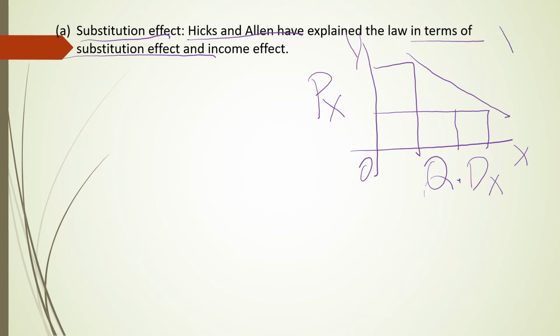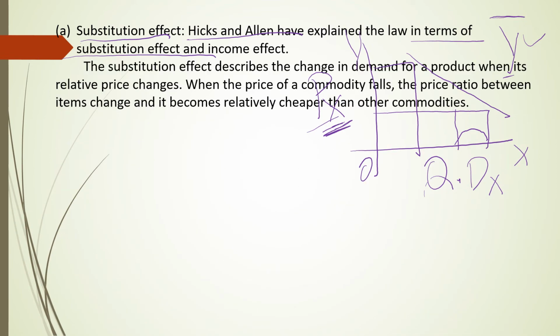But when there is a Y good which is a substitute for X good, and the price of Y good remains constant, the fall in price will make X good cheaper, and instead of using Y good, they may prefer to use X good as its price has come down. So quantity demanded will increase more than the increase due to the change in the price of X good alone. This we call the substitution effect by Hicks and Allen.